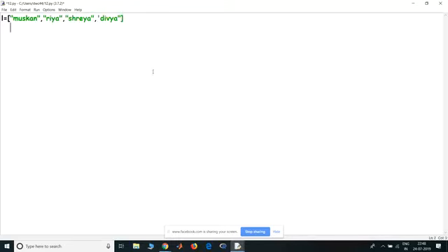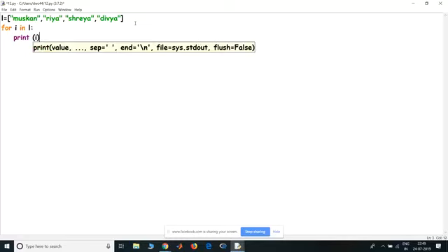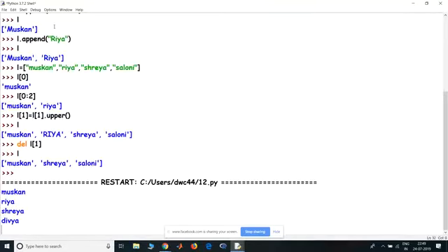Okay, now that I have written this, one second. If I want to access each element of the list, what I can simply do is write a for i in L, print i. All right. If I run this, I simply get all the elements.